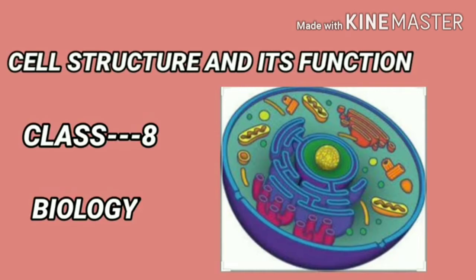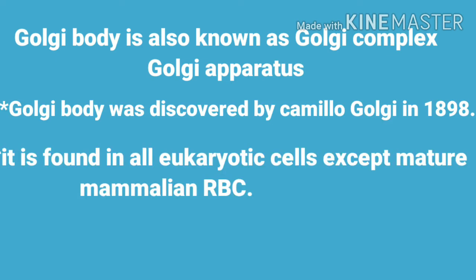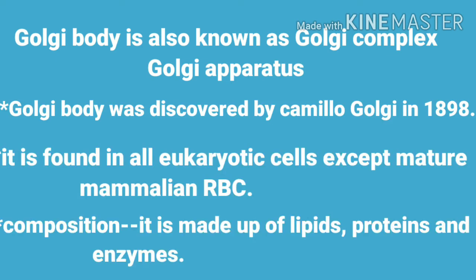Today we are going to talk about the cell organelle called Golgi body, and we are going to know more detail about it. It is part of the chapter cell structure and its function. This Golgi body is also known as Golgi complex and Golgi apparatus. So do not be confused if it is written Golgi complex. It means Golgi body and Golgi apparatus too.